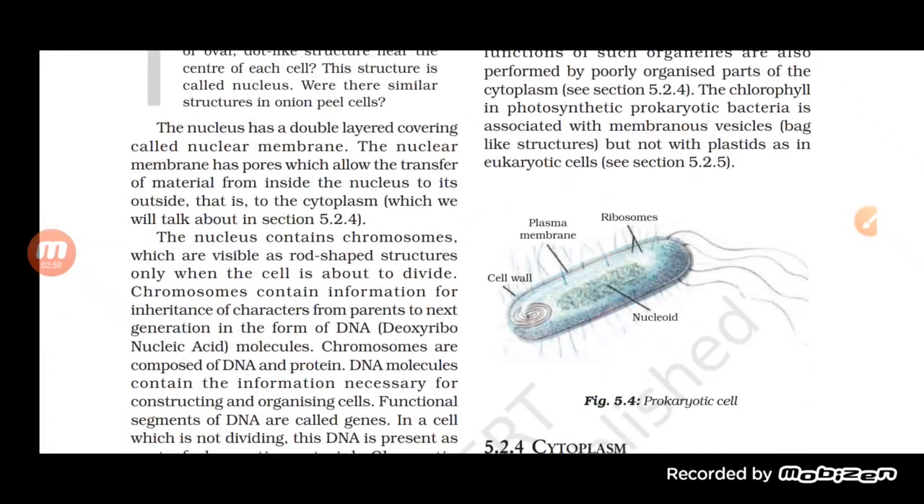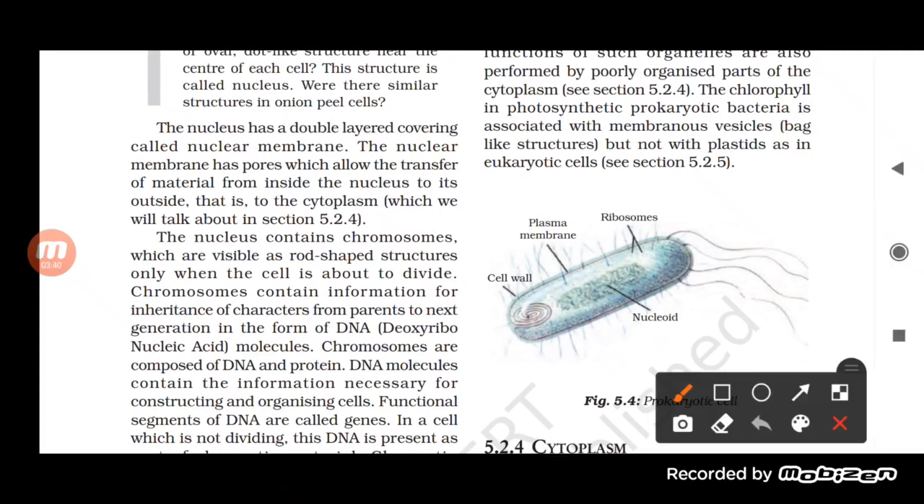The nucleus has a double layered covering called the nuclear membrane. Especially in the case of a eukaryotic cell, the nucleus consists of a nuclear membrane, and this nuclear membrane is a double layered membrane. This nuclear membrane has pores. What is the use of having pores, students? It means the role of the pores present in the nuclear membrane.